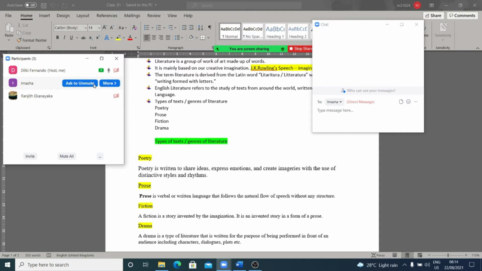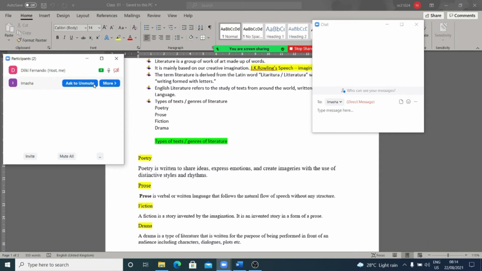So these are the five human senses that we have. So through poetry, poets try to appeal to these five human senses, right? They try to create imageries. Okay, so that is important.